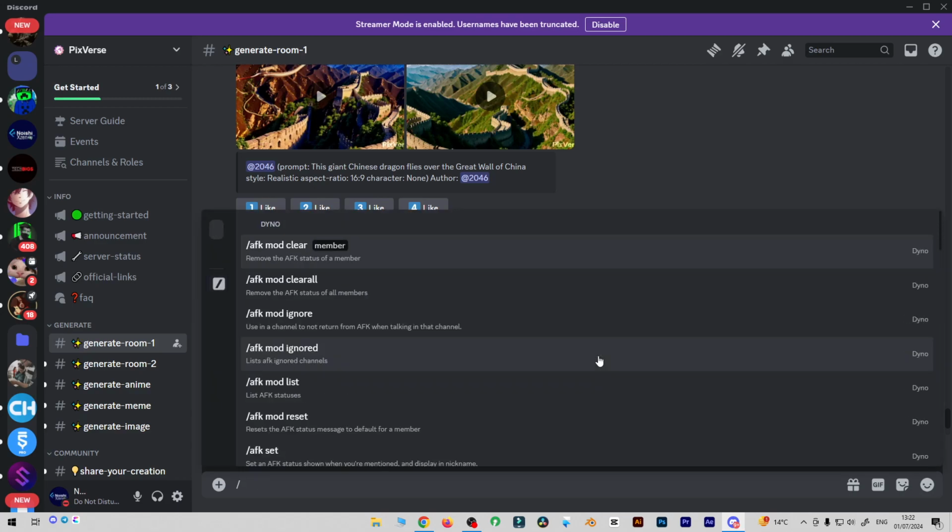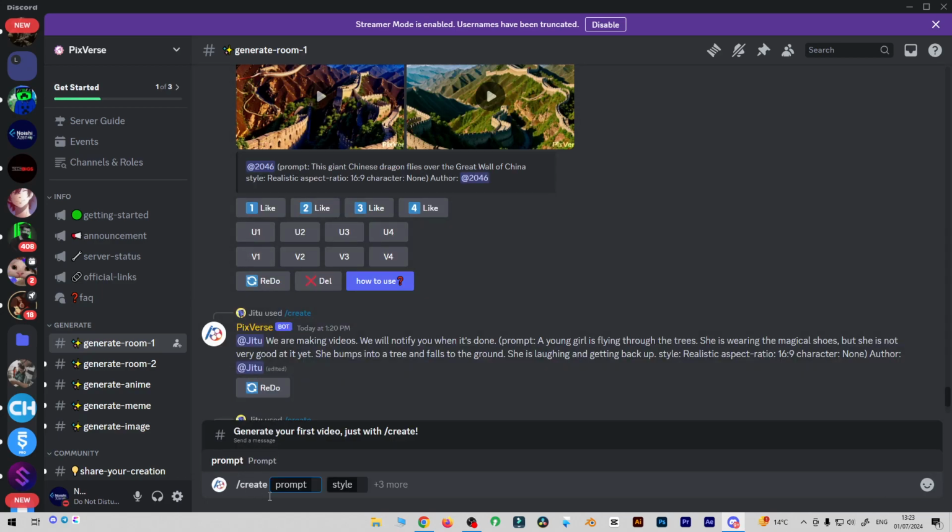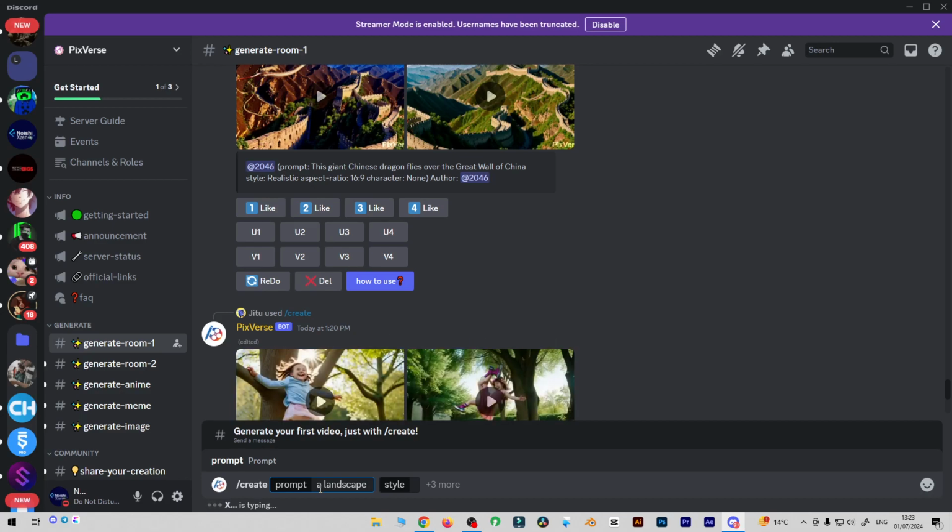First you need to put a slash over there. You can see I put a slash, and then you type create, then select text to video to create a prompt. Basically you need to simplify what you really want to create as a scene. So I want to create a landscape, which could be with mountains, landscape